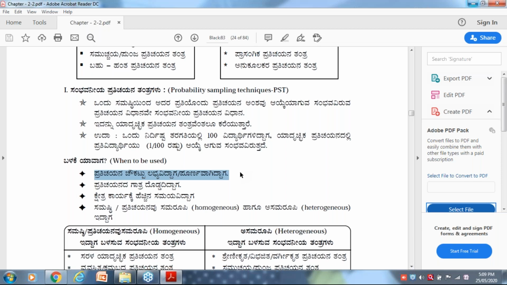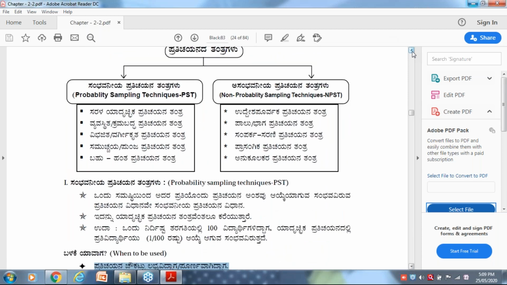Second, when the size of the sample is large. And if you have more time to conduct field work, then you have to use PST.